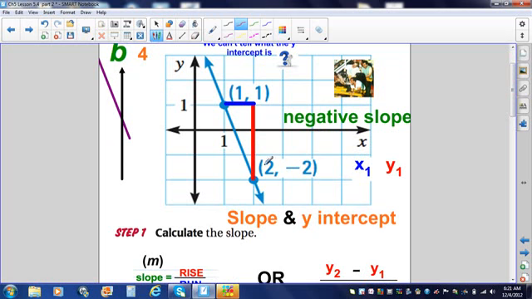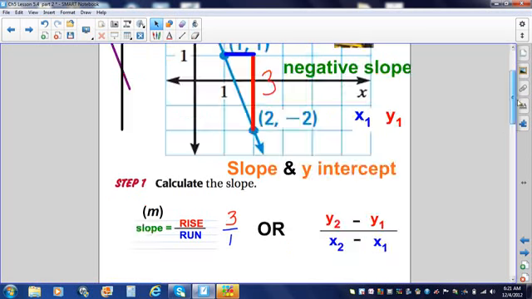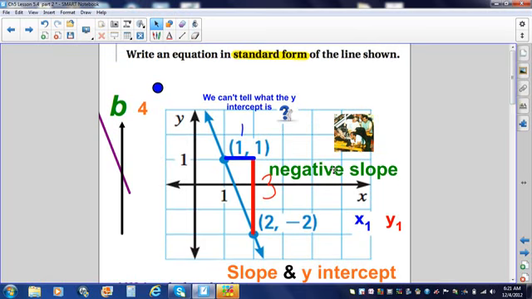My rise is going to be 1, 2, 3. My run is going to be 1 space. My rise was 3. My run was 1. I know you wrote it in your paper yesterday, but go ahead and write it in your spiral again today. Slope is going to be 3 over 1. Now some people said yesterday, Mr. Phillips, isn't that a negative slope? Absolutely, it is a negative slope, and I'm going to go ahead and add that negative in just a second.